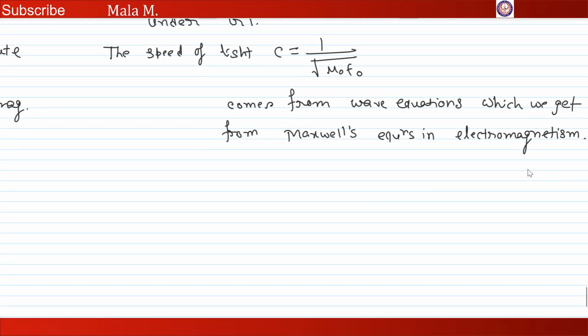So we can say Galilean transformation fails in electromagnetism.